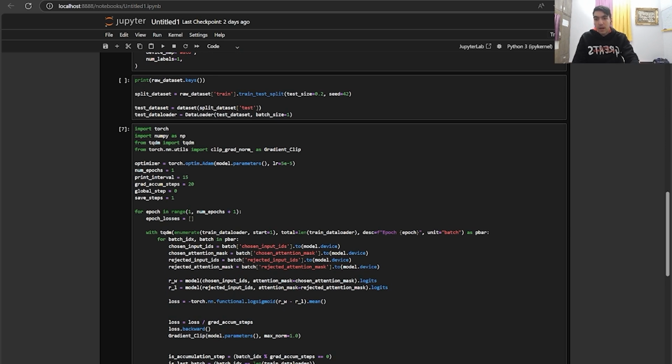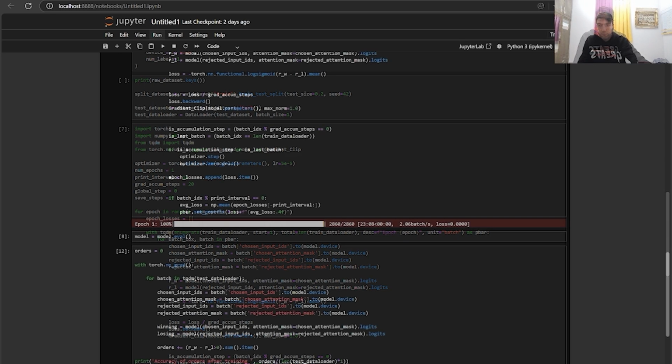Now let's talk about the training loop here. I am using the Adam optimizer, but you can use any optimization method you want to update the model weights during training. This is according to your liking. In the training loop, the model processes the data in batches, calculates the loss, and updates its weights using backpropagation. And as I said before, tqdm here is used for creating a progress bar.